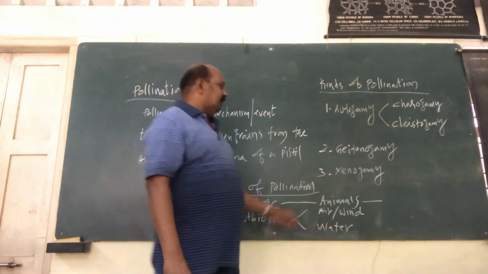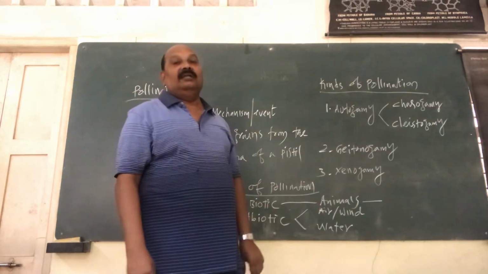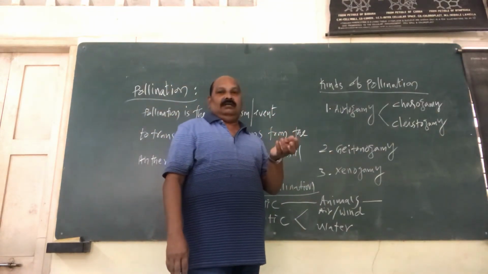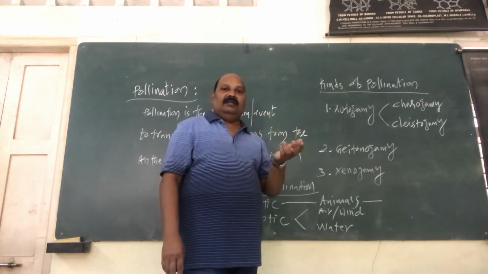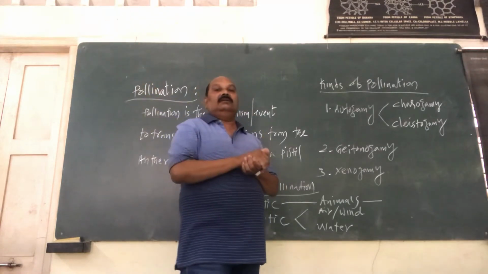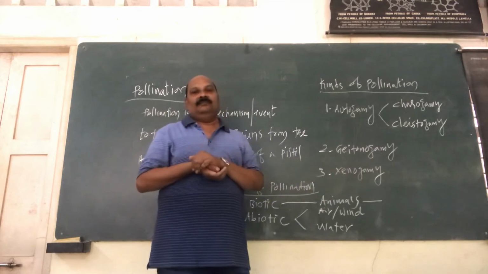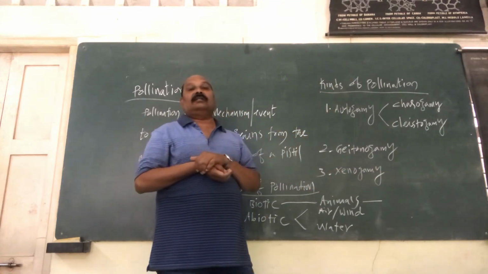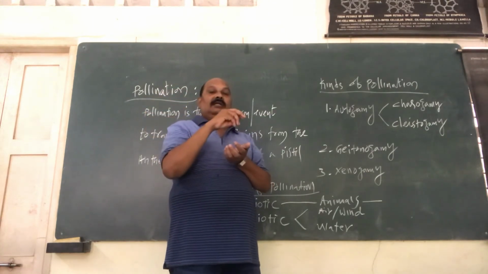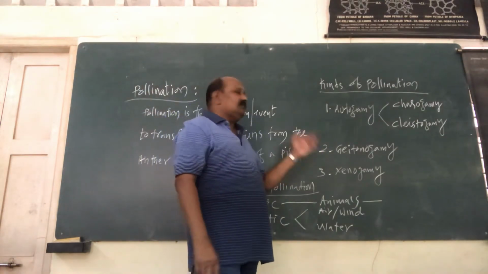Then come to the third type. This is another very important type called xenogamy. In this case, the pollen grains of a flower of one plant are carried to the stigma of a flower of another plant. I will repeat once again. Strictly, it is called cross-pollination, meaning the pollen grains from one flower are transferred to another flower of a different plant. That is what we call xenogamy.